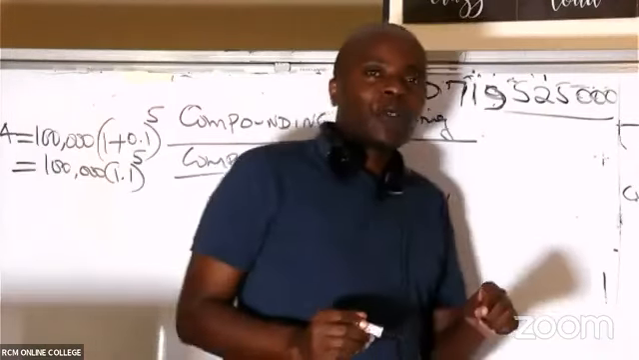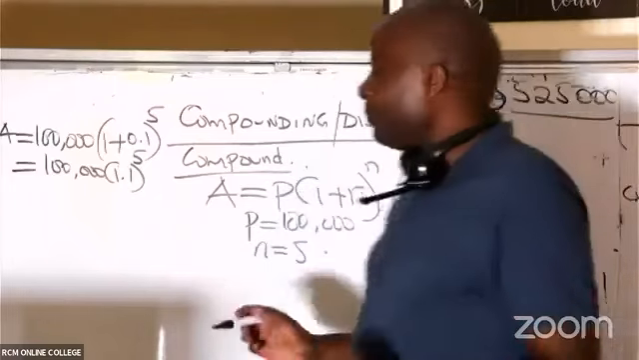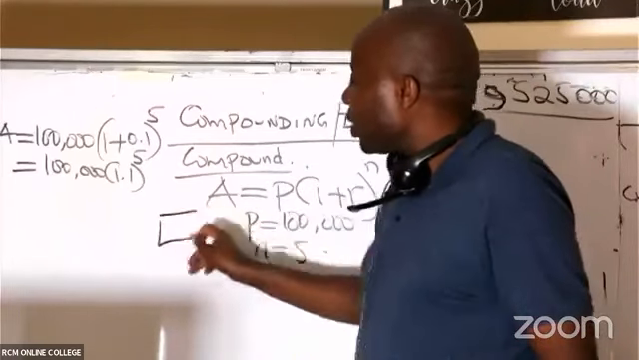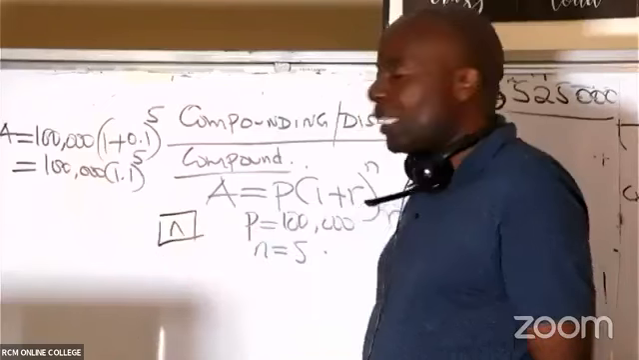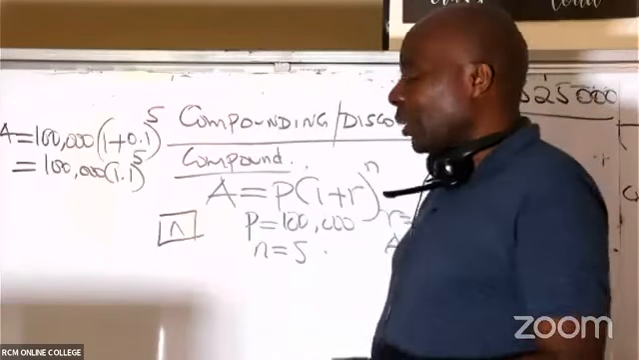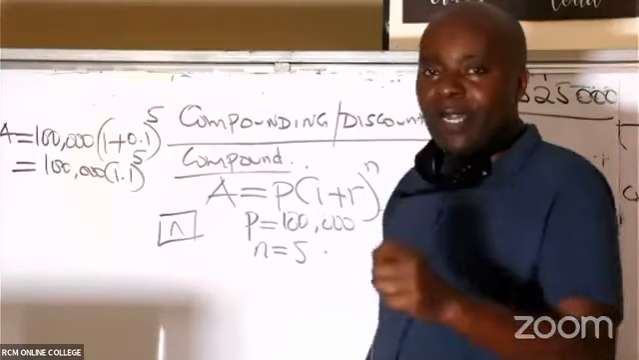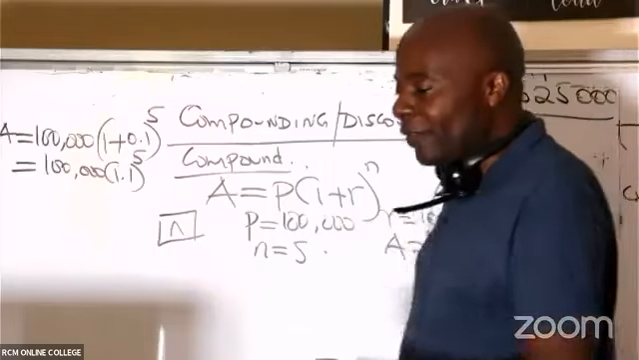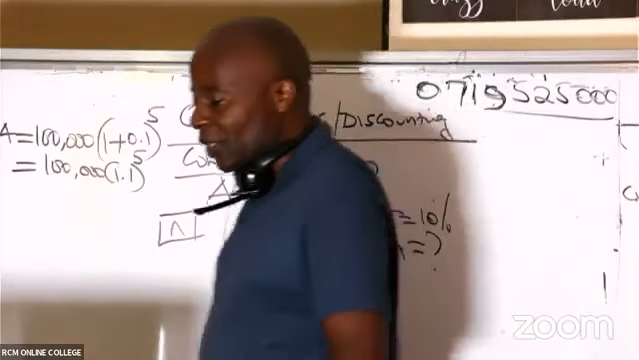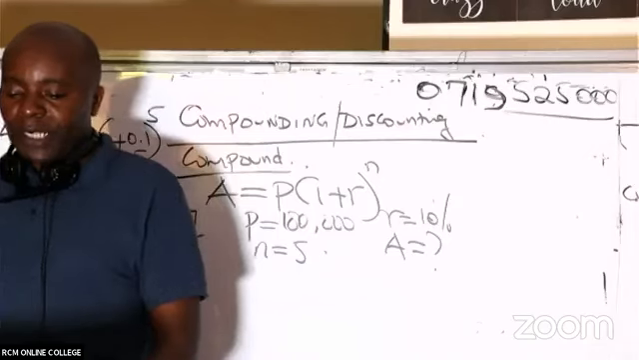Let's ensure that all of us are able to use the raise function in our calculators. It appears like this, the one that has got a bullet there. So you say 100,000 times 1.1 raised to power 5. At the end of the day, what are we getting here? I would want somebody to tell me the figure that we're getting.